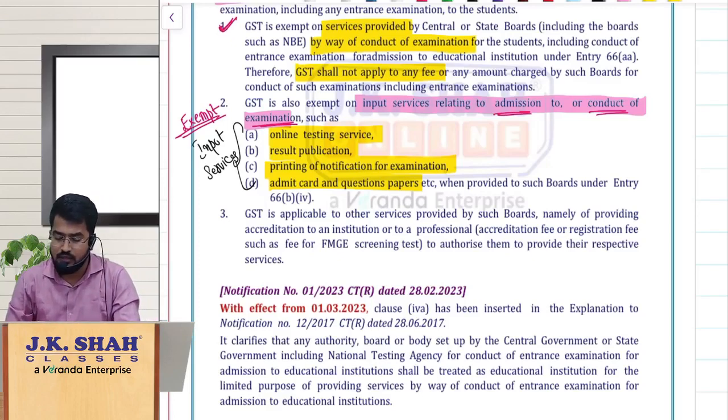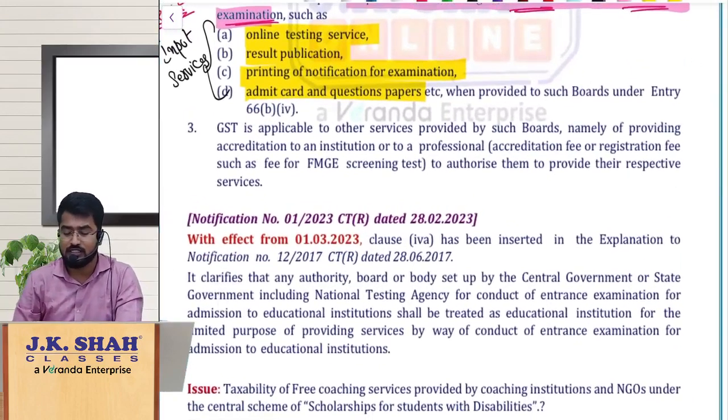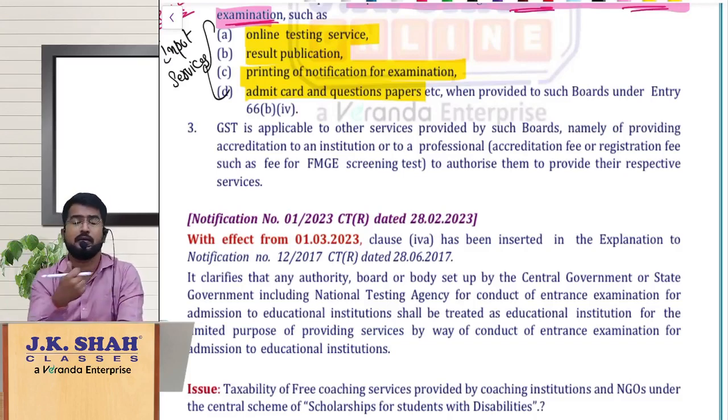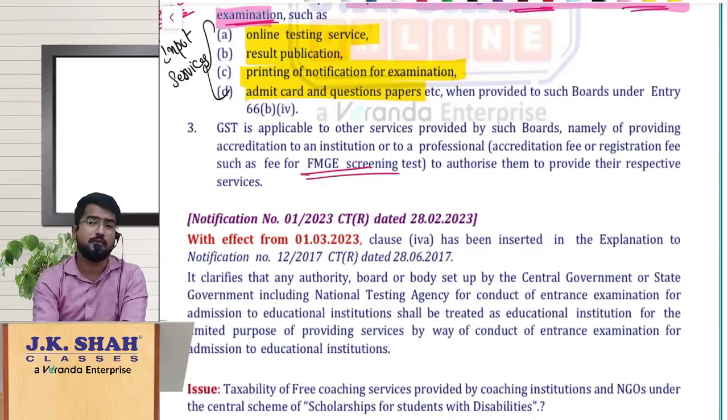Right. Now, one last query left in this point or clarification is, sir, these type of boards, what they will do, they will also provide accreditation to any institutions or professionals and charge some fees. Now see, for example, somebody doing, let us assume, medicine abroad and coming back to India, and when they are coming back to India, they are supposed to write this FMGE screening test so that the government will allow them to practice medicine in India.